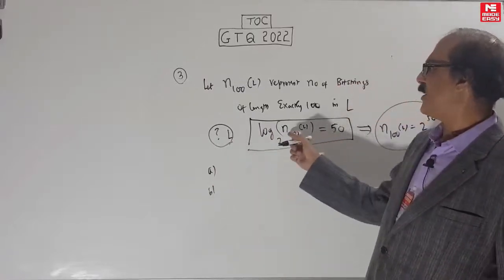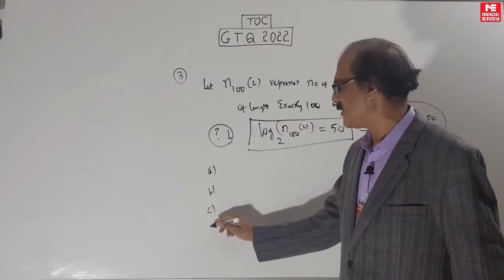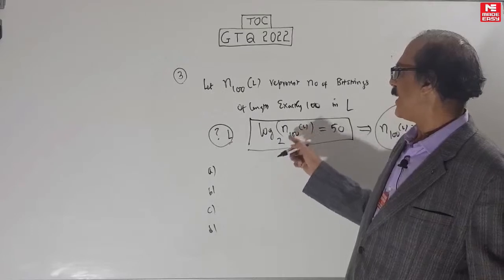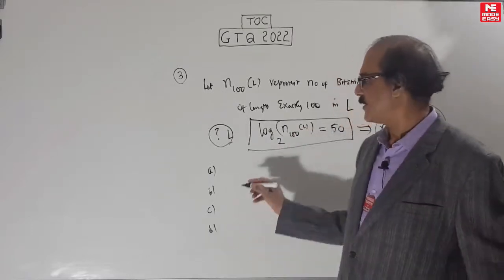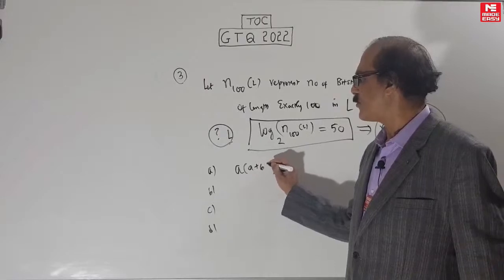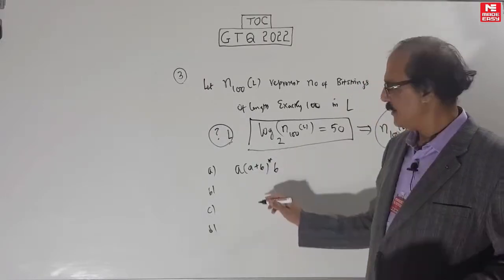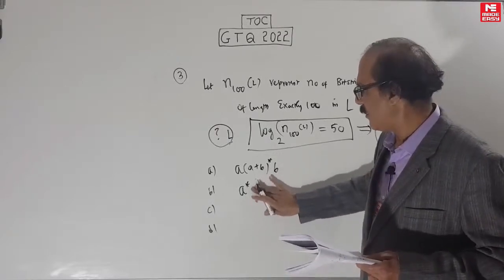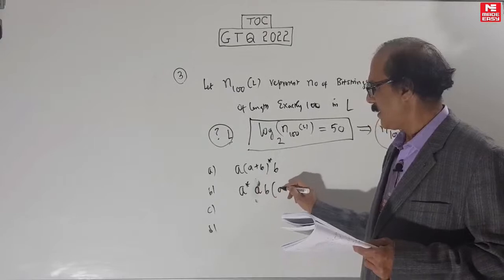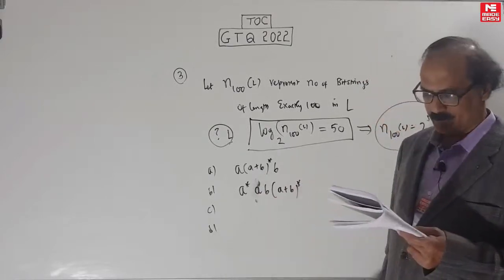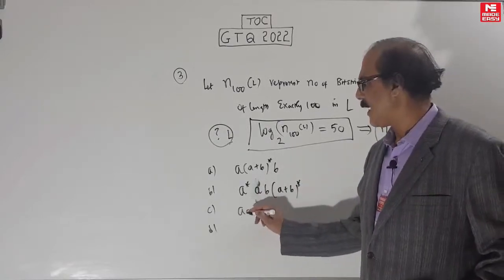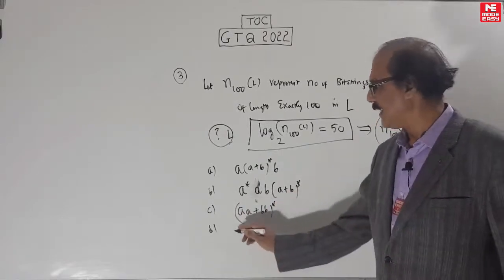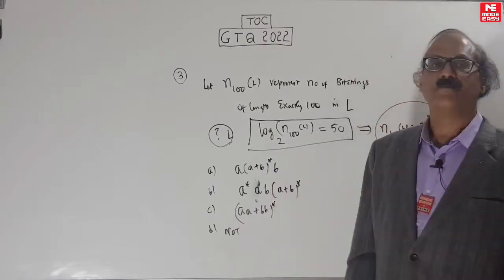Whenever log is given, you can invert it, it's easier, because we can find n100L easily. How many 100-bit strings are there? That we know. So we want to find which n100L is 2 power 50. Let's see the answers. A: A plus B whole star B. B: A star AB into A plus B whole star. C: AA plus BB whole star. D: none of these. So you try this question.